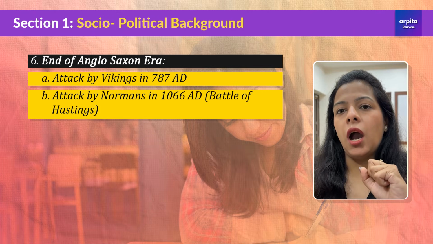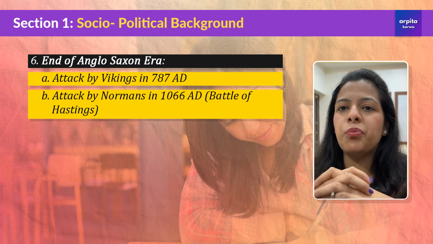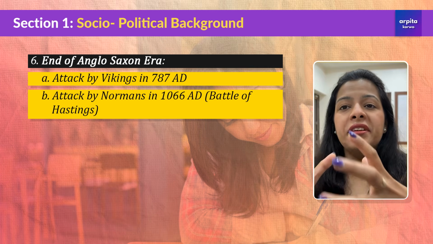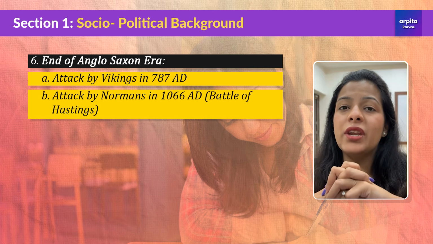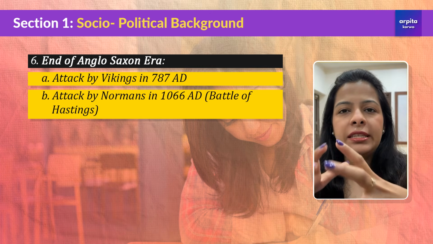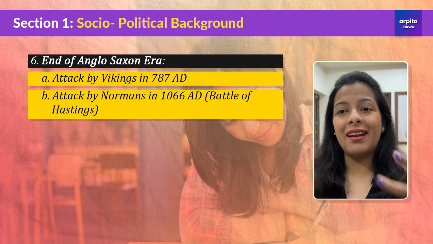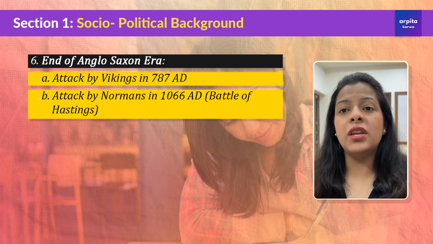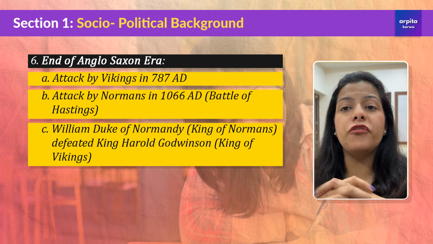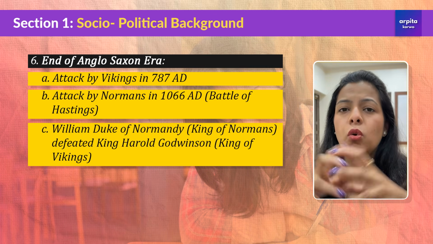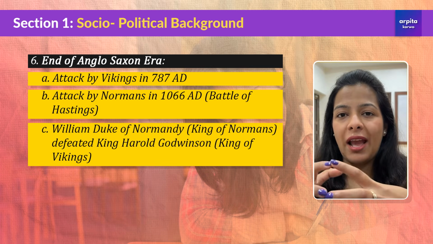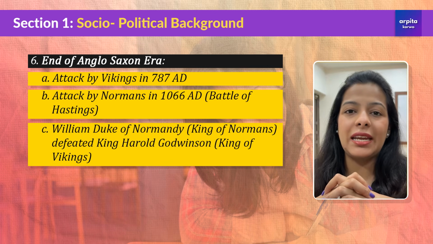Now, finally, to finish this section, the last important thing that I would want to talk about is the Anglo-Saxon period end. So, when did this era come to an end? And this came to an end with the invasion of Vikings and Normans. In 787 AD, Viking forces began their attacks, and this era officially ended in 1066 AD at the Battle of Hastings, where William the Conqueror, the Duke of Normandy, defeated King Harold Godwinson, who was the English ruler at that time. And that is when Normans brought with them the French language, significantly influencing English society and language.